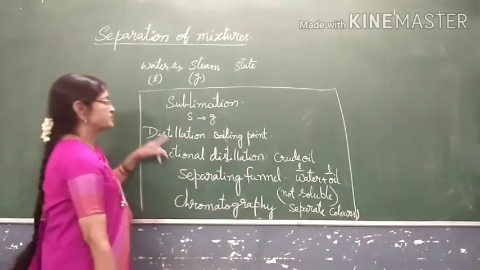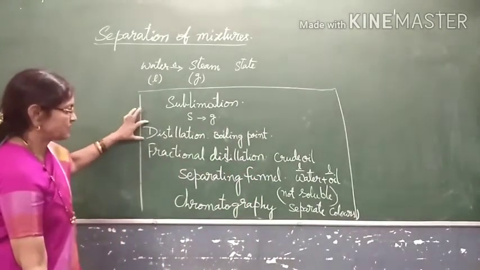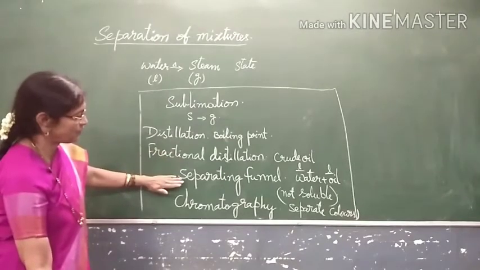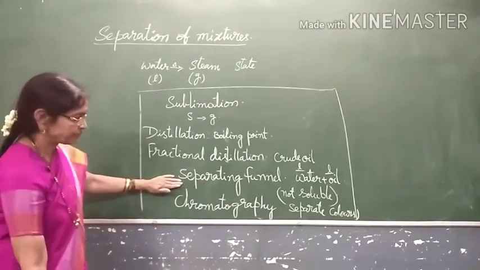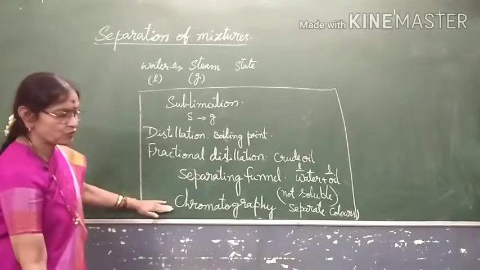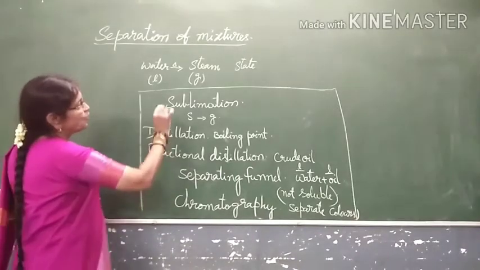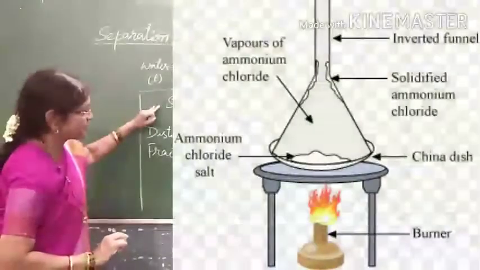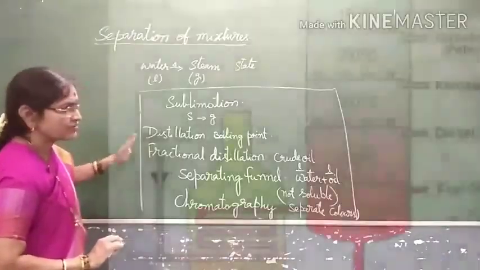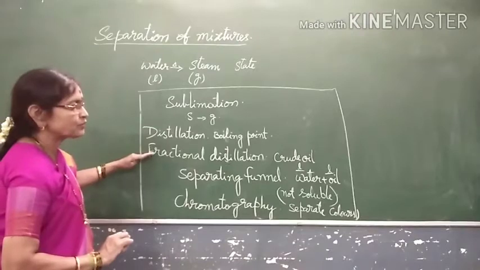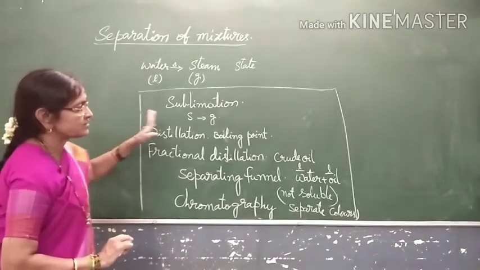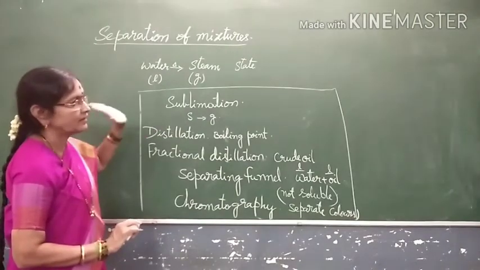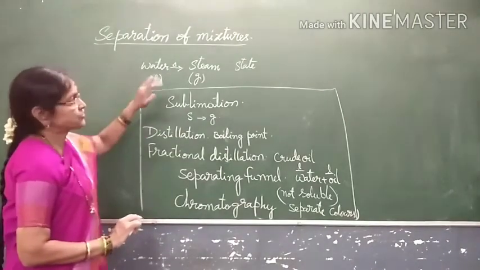What are the other processes? Sublimation, distillation, fractional distillation, using a separating funnel. Here you are not using heat again, as the liquids are not soluble, and here also no heat is used. So how many cases are we using heat? Evaporation, sublimation, distillation, fractional distillation. You are using the difference in the boiling points and melting points. We are separating the matter, the mixture.